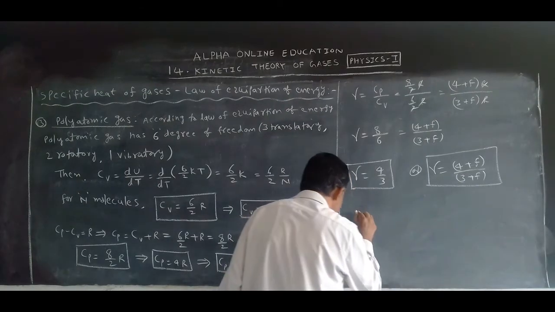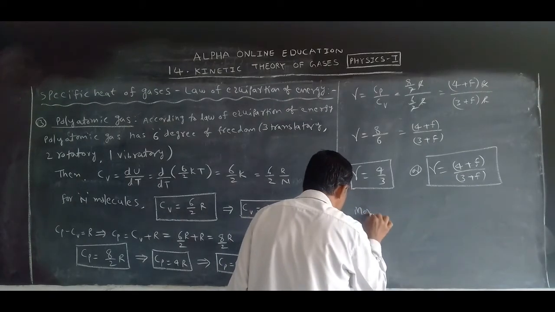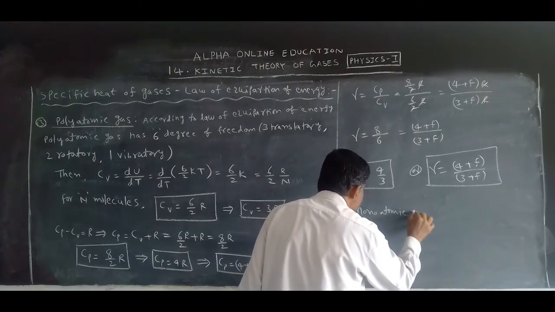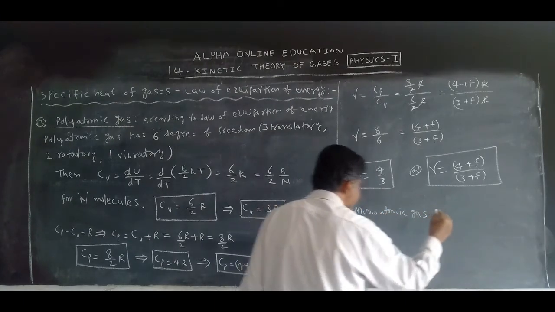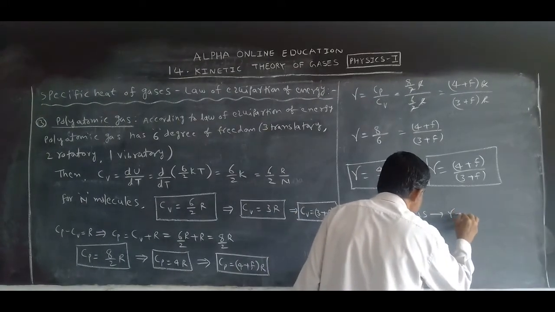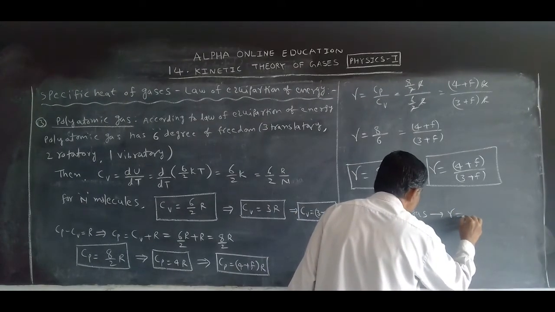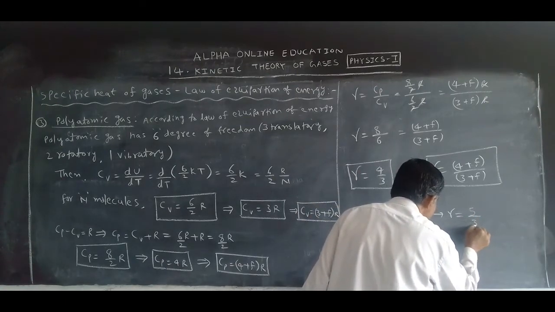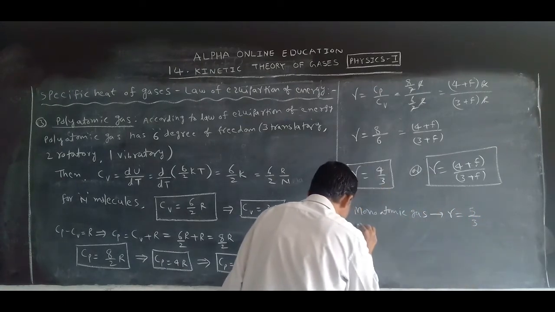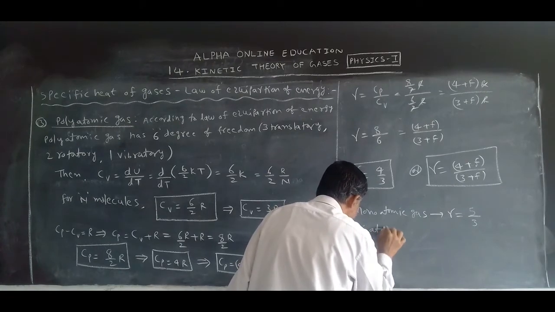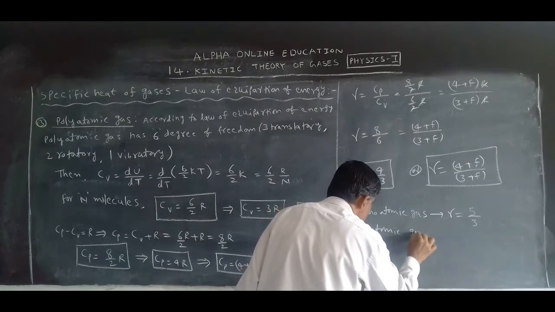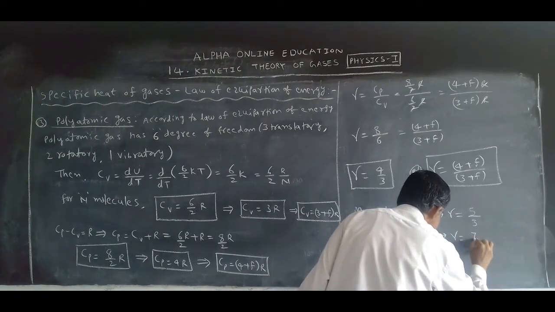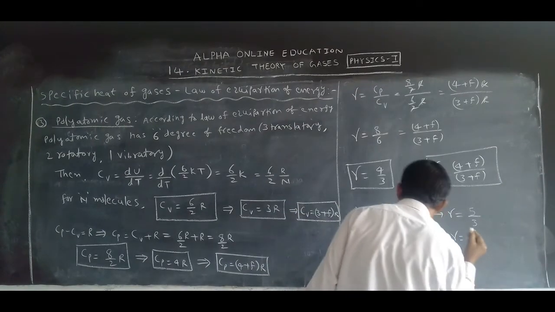Now, monoatomic gas, gamma is equal to how much? Monoatomic gas, 5 by 3. Next, diatomic gas, gamma is equal to how much? 7 by 5.